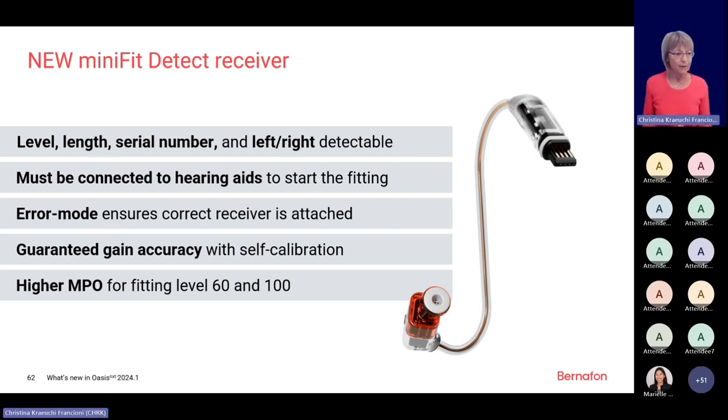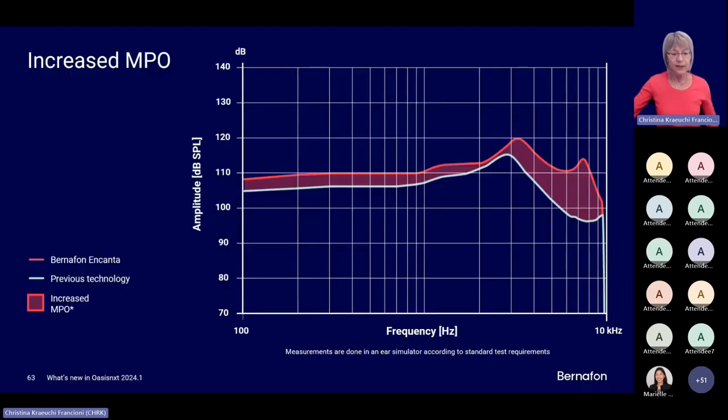Also, what I mentioned before, we have managed to get a higher MPO for the speaker 60 and 100. Just to give you an example of what the improvement is for the 60 speaker: this has been the output with the previous 60 speakers, and now we see here the increased output with the new Encanta speaker at the 60 level.